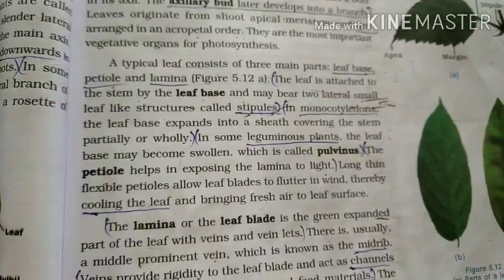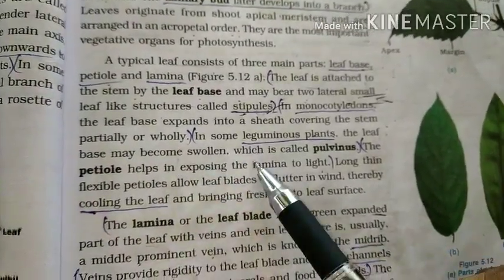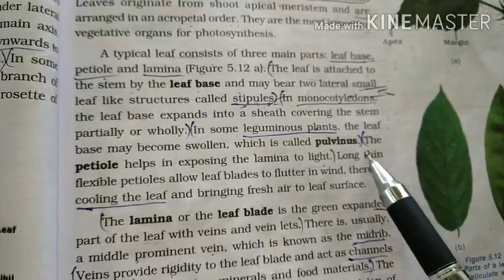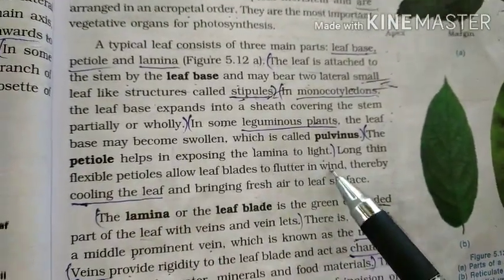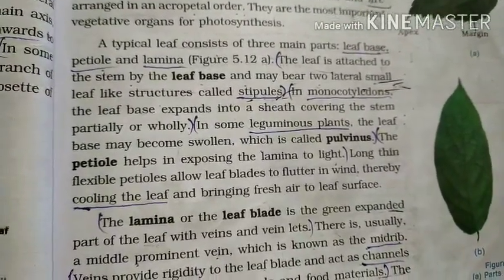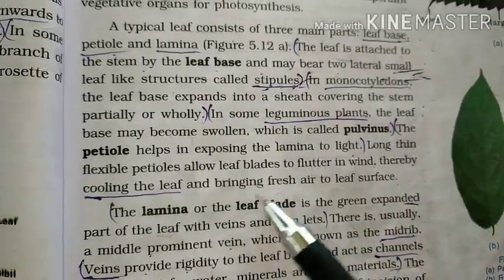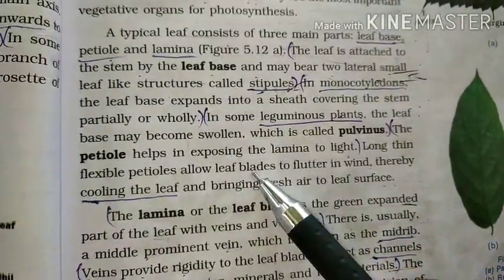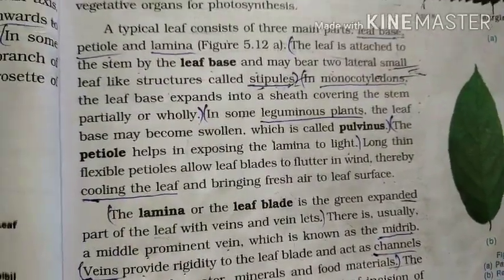To expose these leaves to sunlight, it is helping here as a medium. So guys, long, thin, flexible petioles allow leaf blades to flutter in the wind. It is just for cooling the leaf, for the purpose of cooling and bringing fresh air to the leaf surface. For this purpose they have a flexible petiole, which is attached and allows the leaf to flutter in the wind.